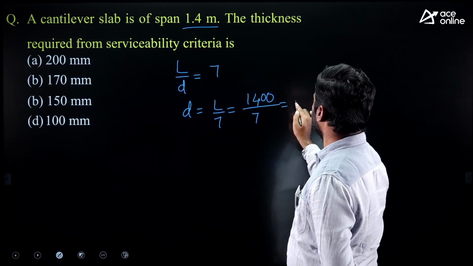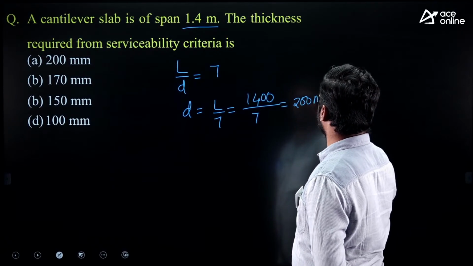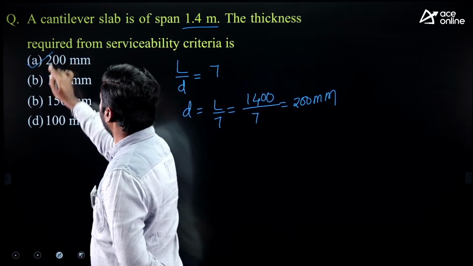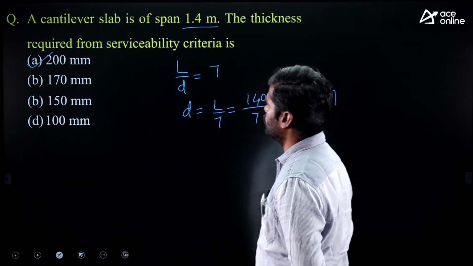Upon 7. It is 200 mm. Yes, thickness required 200 mm. Okay. Next question.